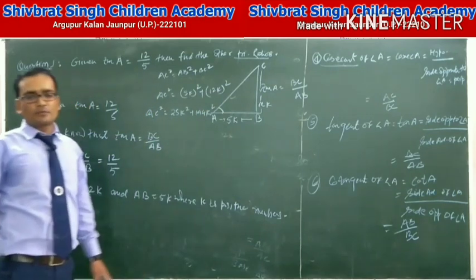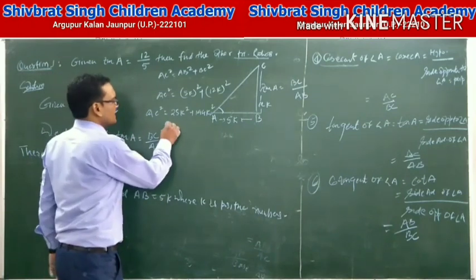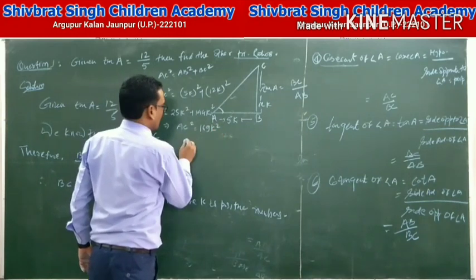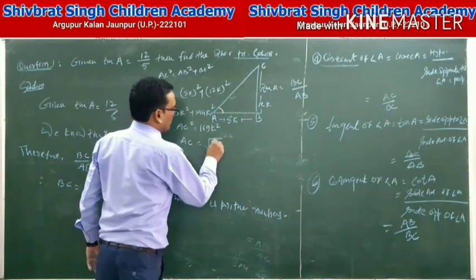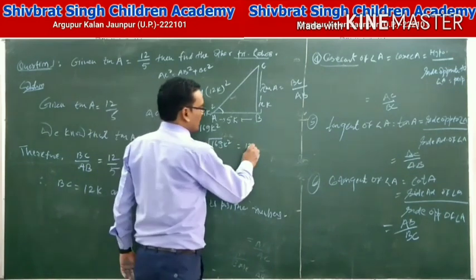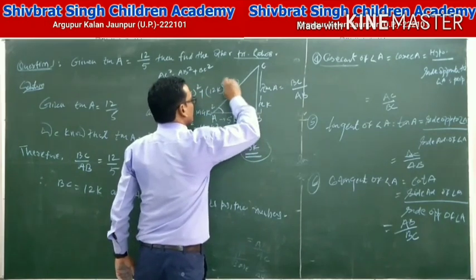The value of 12 square is 144. This implies that AC square equals 169K square. AC is equal to the square root of 169K square. This gives the value 13K. The value of AC equals 13K.